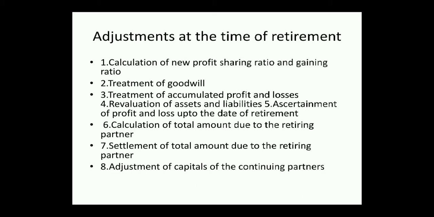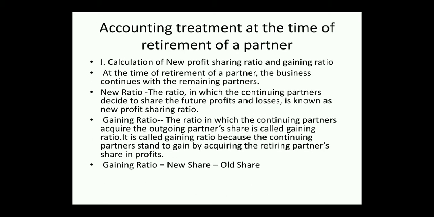Fifth point, ascertainment of profit and loss up to the date of retirement. Sixth point, calculation of total amount due to the retiring partner. Then seventh point, settlement of total amount due to the retiring partner. Next, adjustment of capital of the continuing partners. So one by one, these points are to be calculated.